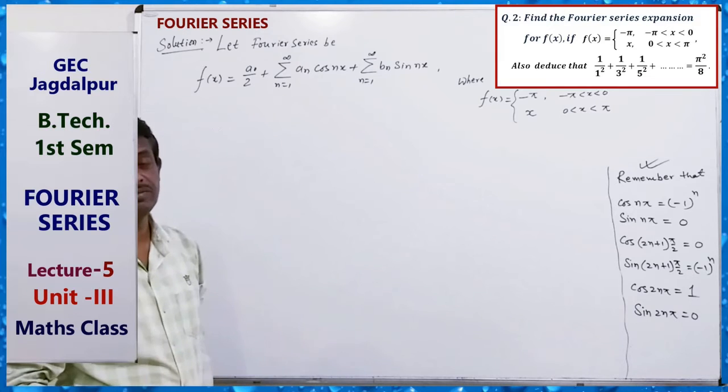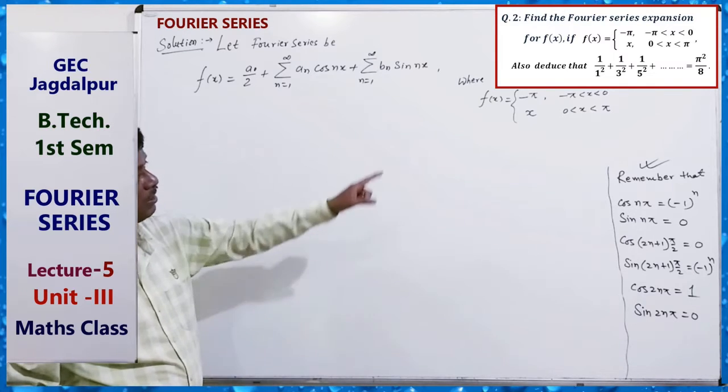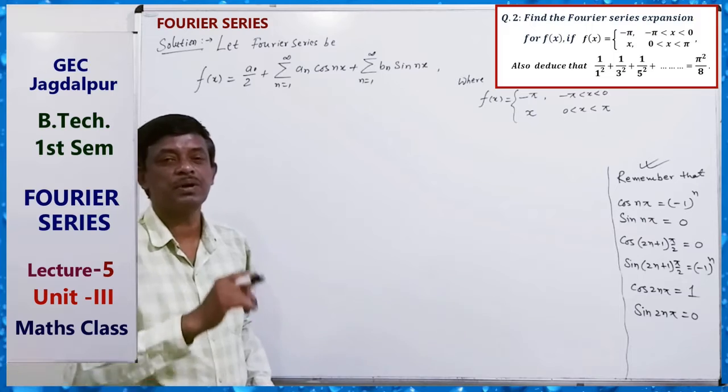So first of all, for finding the Fourier series, we will find a0 and an. Here the interval is minus c to c, minus pi to pi.